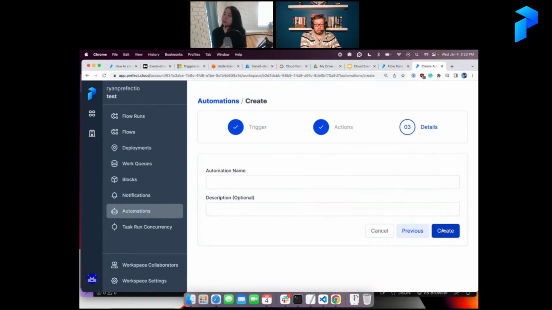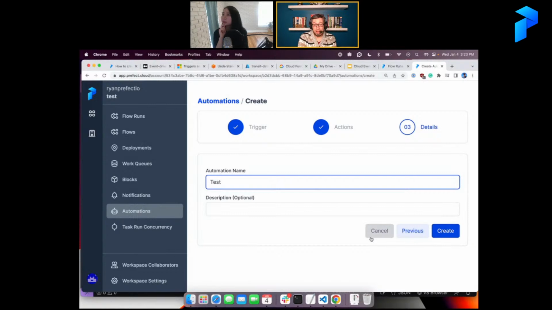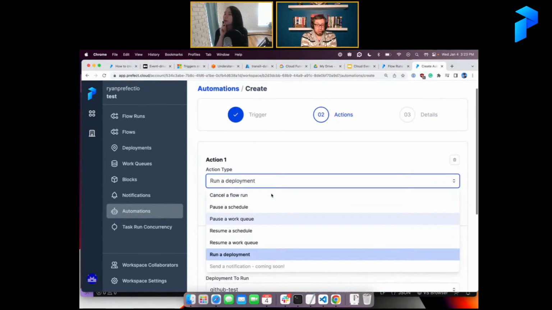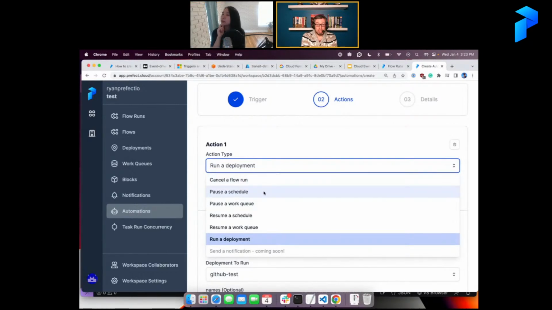So the actions are the deployments, right? Well, you can run a deployment, but you can also run a flow, cancel flows, pause schedules, pause work queues, or resume them. For this use case, I think running a deployment is the big one for me. But depending on what you need, to trigger all the flows, you need to create the deployment first. Yeah, it'll trigger and run the deployments.